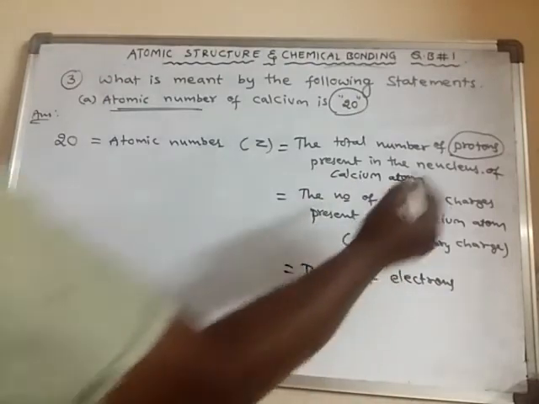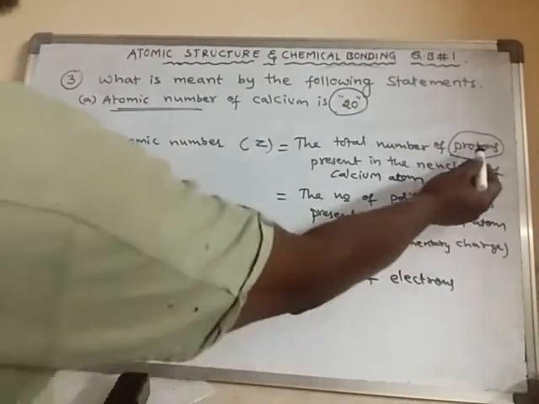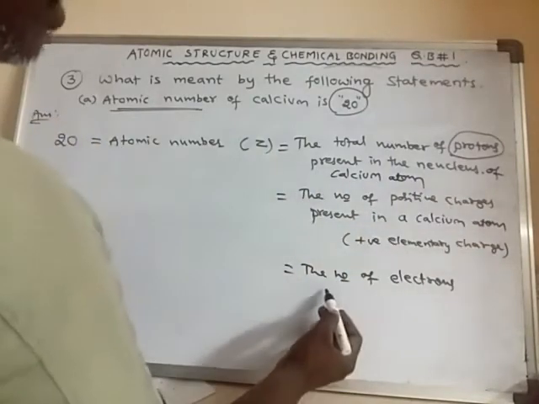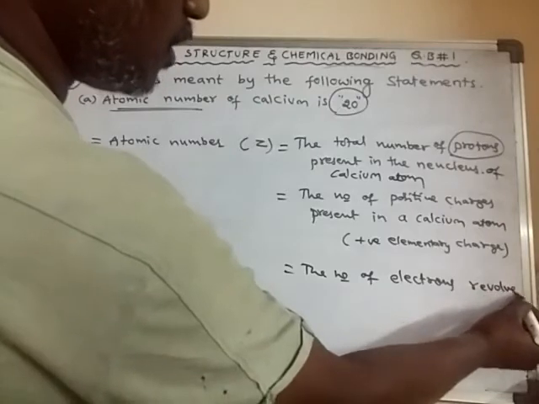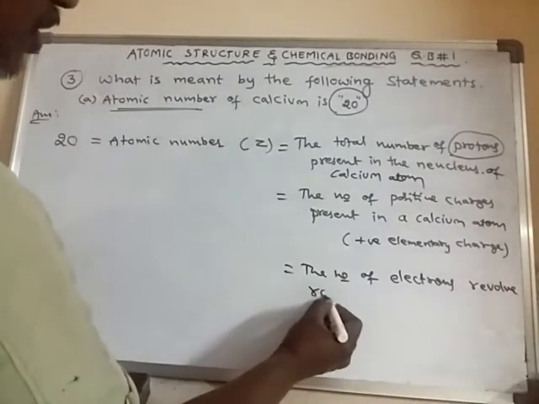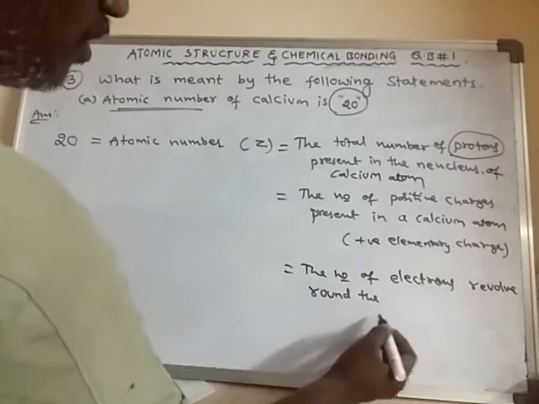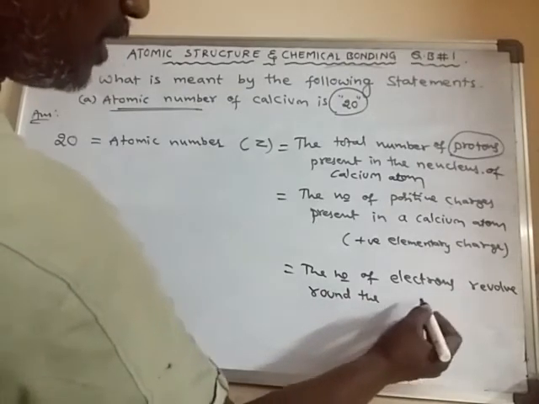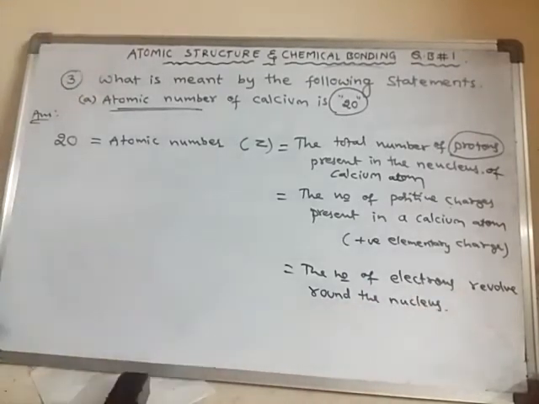Remember, where are the protons present and where are the electrons present? Protons are present inside the nucleus, whereas electrons revolve around the nucleus. The number of electrons revolving around the nucleus is also called the atomic number.